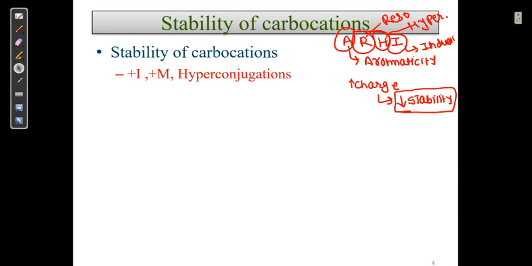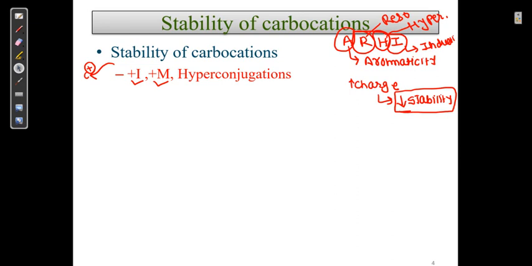So now this has a positive charge. Carbocation has a positive charge. To satisfy this positive charge, we must give the electron via inductive effect, via mesomeric effect. So those groups which give the electron are plus I, plus M and hyperconjugation.